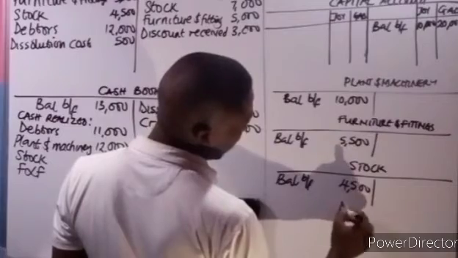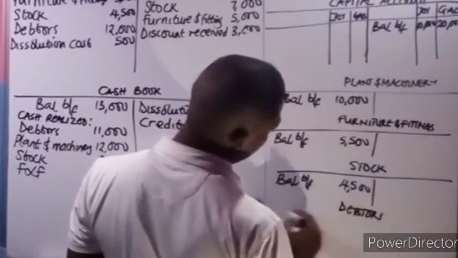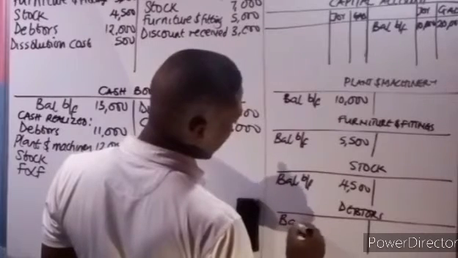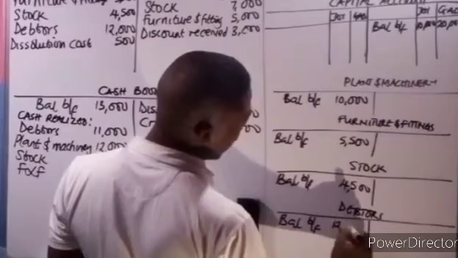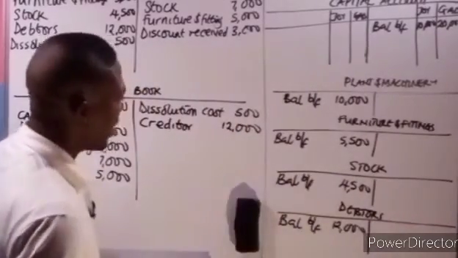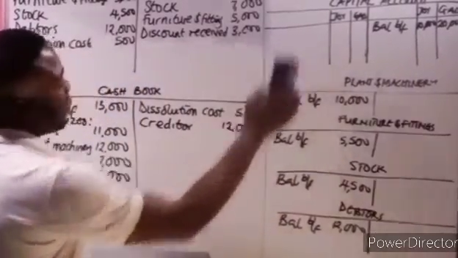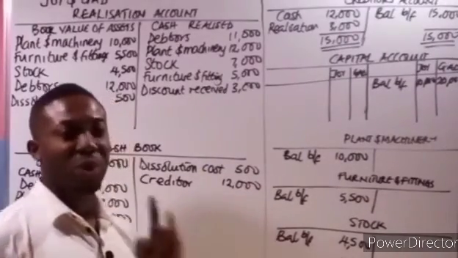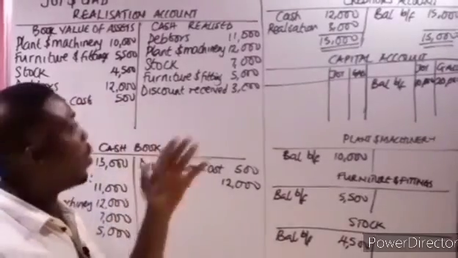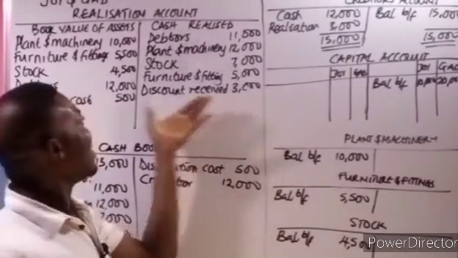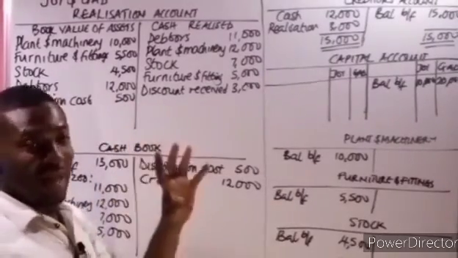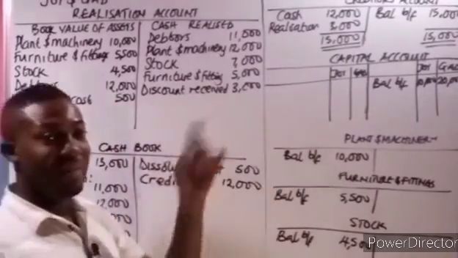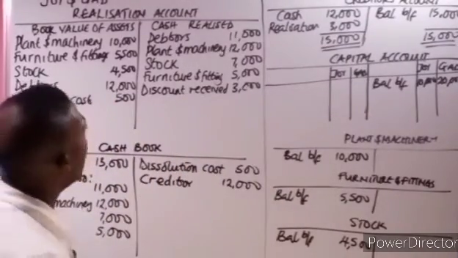And for debtors, the balance brought forward also is what? 12,000. Okay. Now let's determine if there is profit or loss. The only account that can determine if there is profit or loss is the realization account. Like I said before, if the credit side is greater than the debit side, it means there is profit and you share according to the profit or loss sharing ratio. But if the debit is greater than the credit, it means there's a loss.